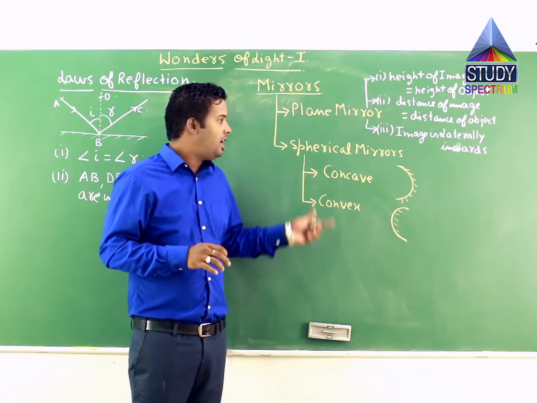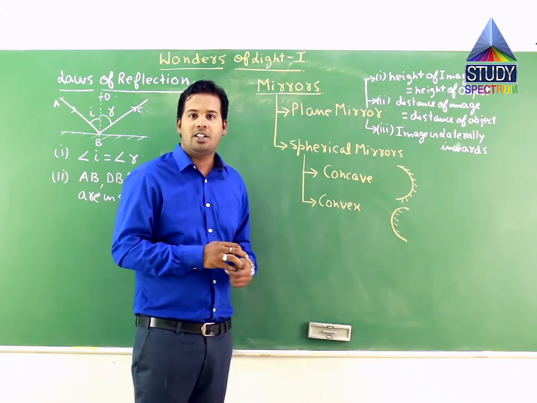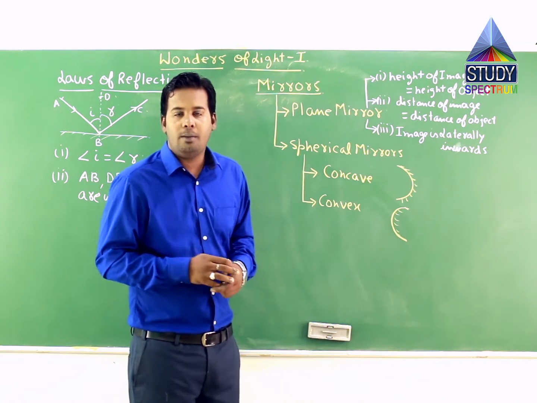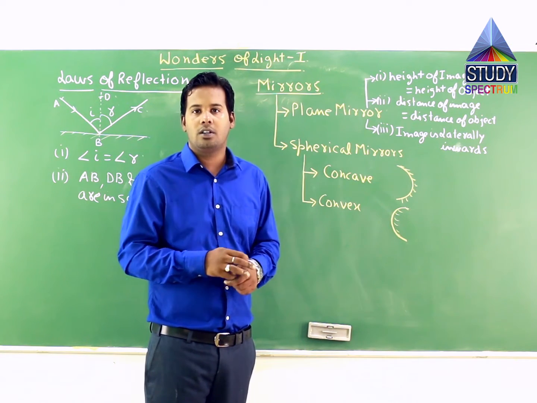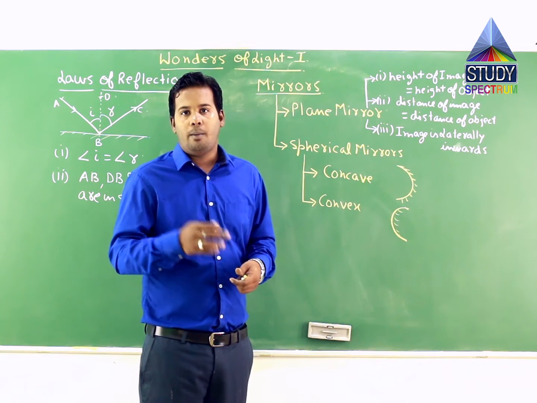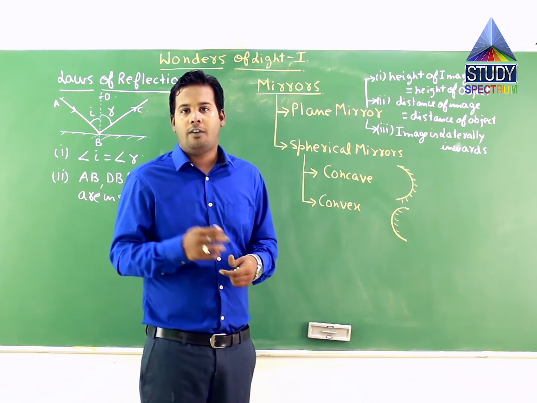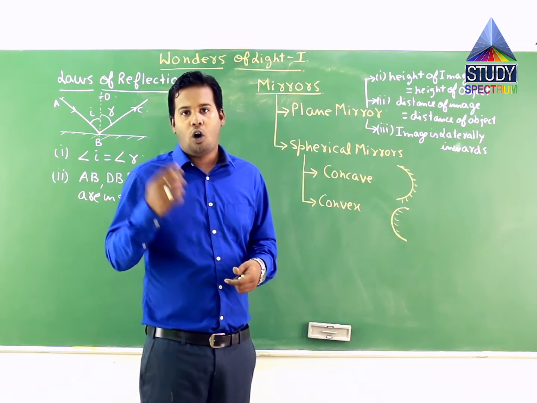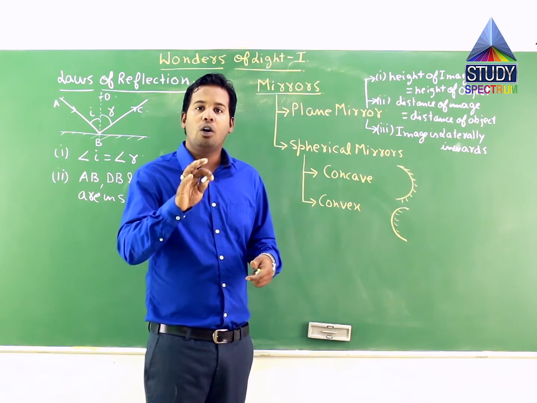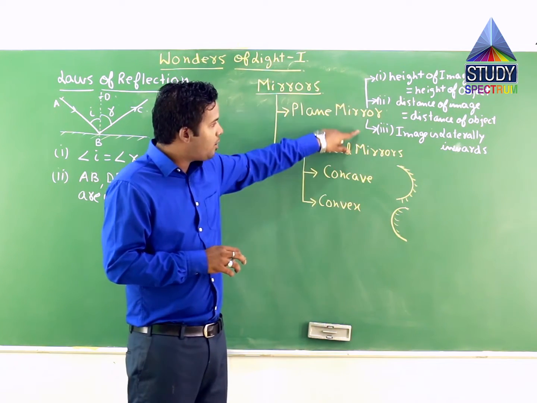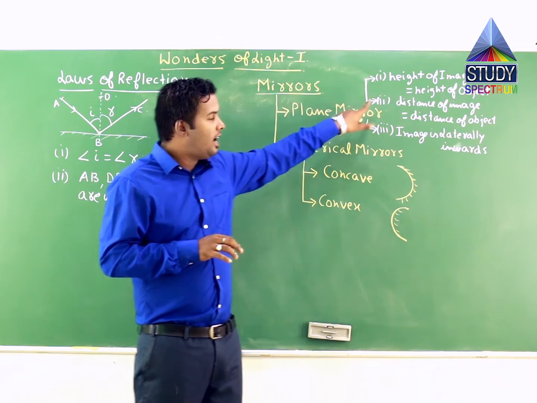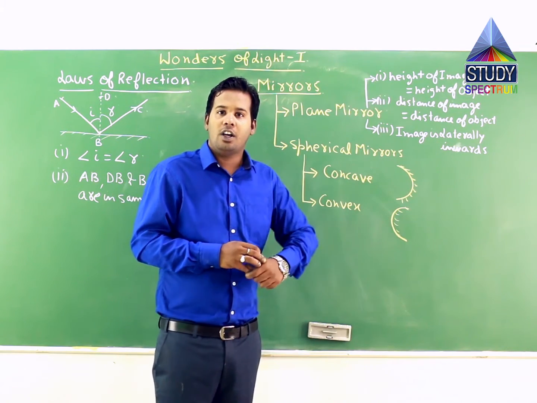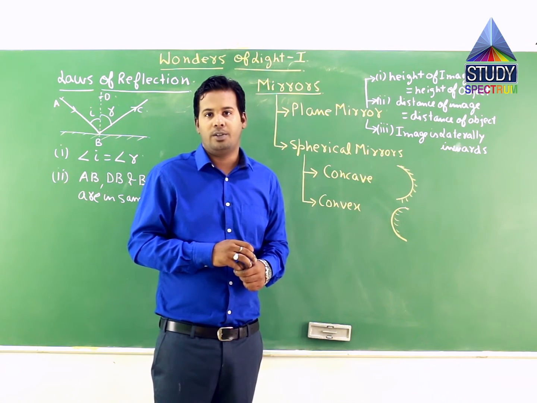Now let us understand how they differ from each other. You have seen plane mirrors in your homes, and if you go to a gallery, everywhere you can see plane mirrors. When you come out from your bathroom after having a bath, you comb your hair in front of the plane mirror. What do you observe? I have written some properties and you would appreciate that is what you observe. The first property is height of image is equal to height of object.